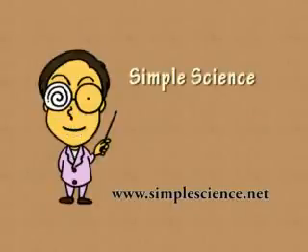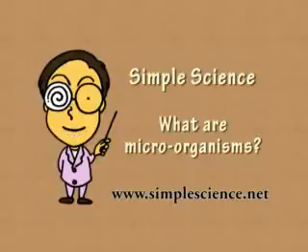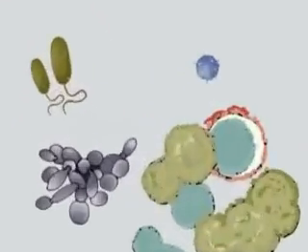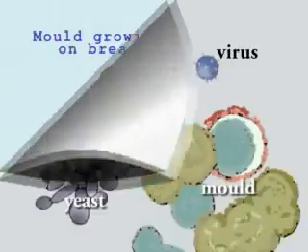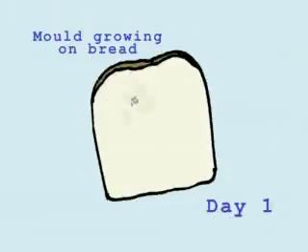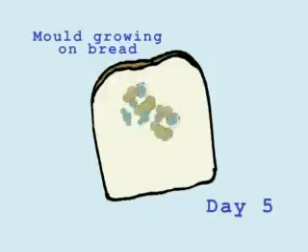Simple science. What are microorganisms? Microorganisms are very small living creatures. Three common types of microorganisms are bacteria, viruses, and fungi, such as molds and yeasts. Microorganisms are like any other living organisms in that they feed, grow, and reproduce.